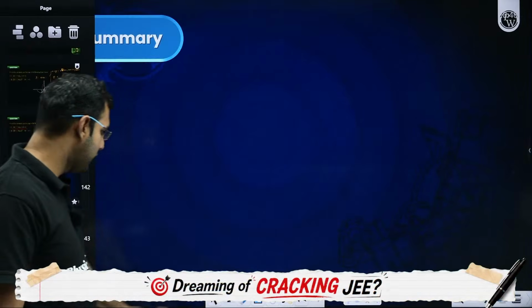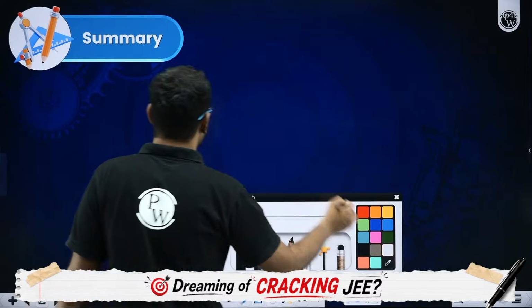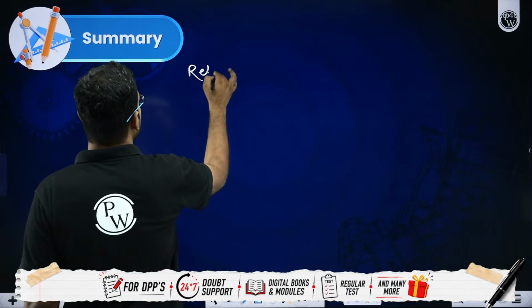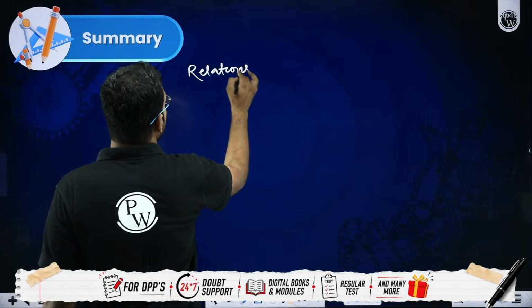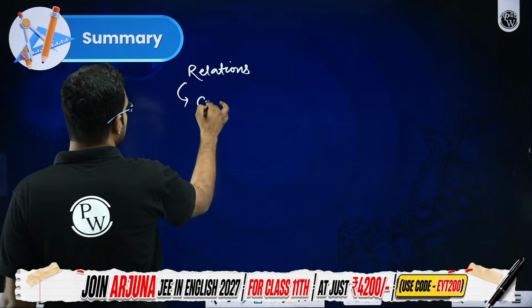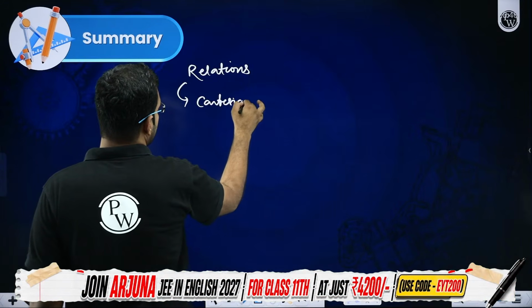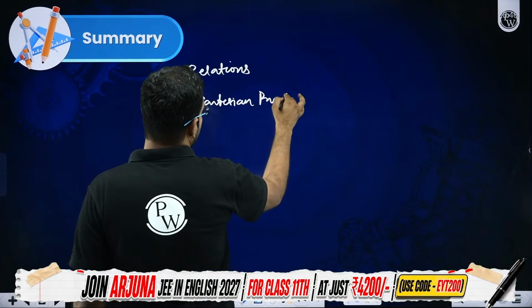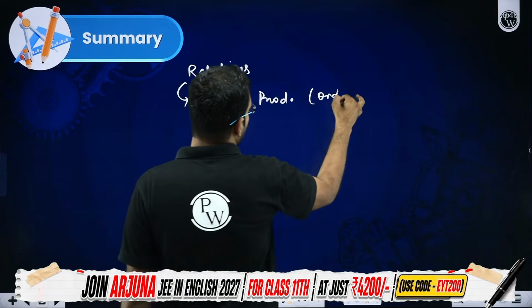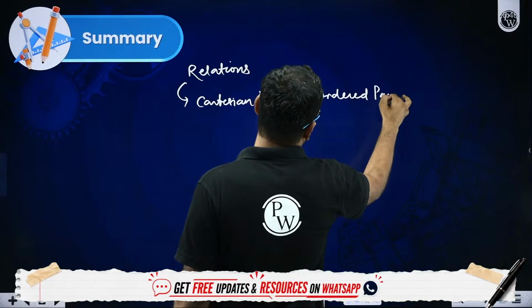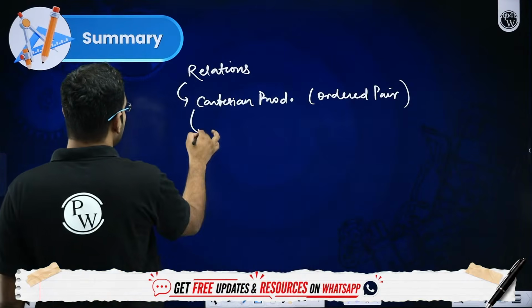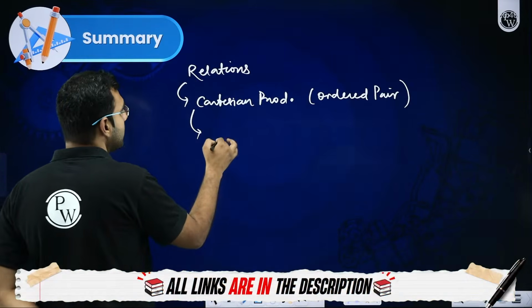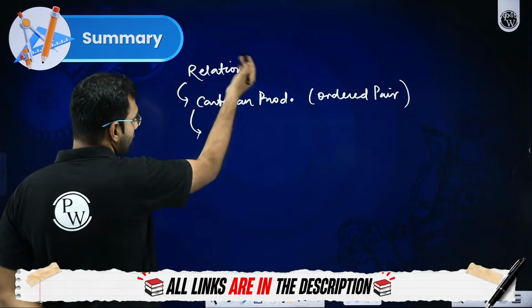So today, what did we do? I will summarize whatever we have done. We started our session with relations. In relations, I started my discussion with the Cartesian product. I hope you remember that. But before the Cartesian product, we discussed ordered pairs. Then from there, we gradually moved towards our definition of a relation, that is, how do you define a relation?